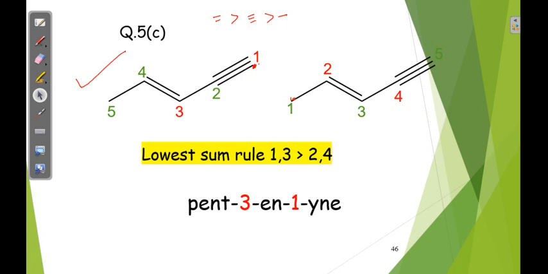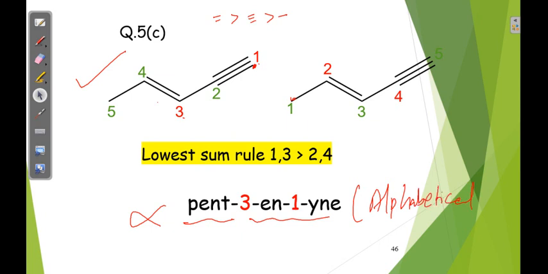So the answer is 5 carbons, so pent. Then there is no substituent, only suffix, that is 3-yne 1-ene. Name you have to write in alphabetical order, always.